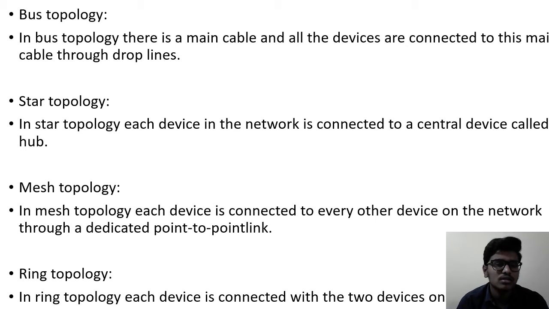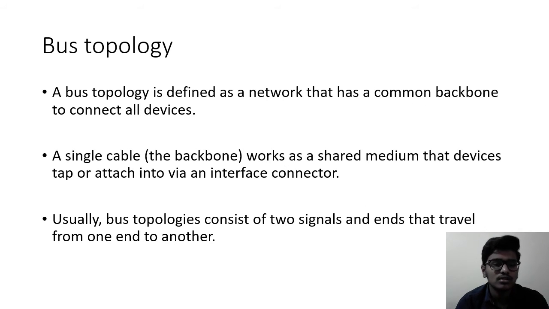Here our topic is bus topology. So let us discuss what bus topology is and its advantages and disadvantages. A bus topology is defined as a network that has a common backbone to connect all devices. A single cable, the backbone, works as a shared medium that devices tap or attach into via an interface connector. Usually, bus topologies consist of two signals and ends that travel from one end to the other.